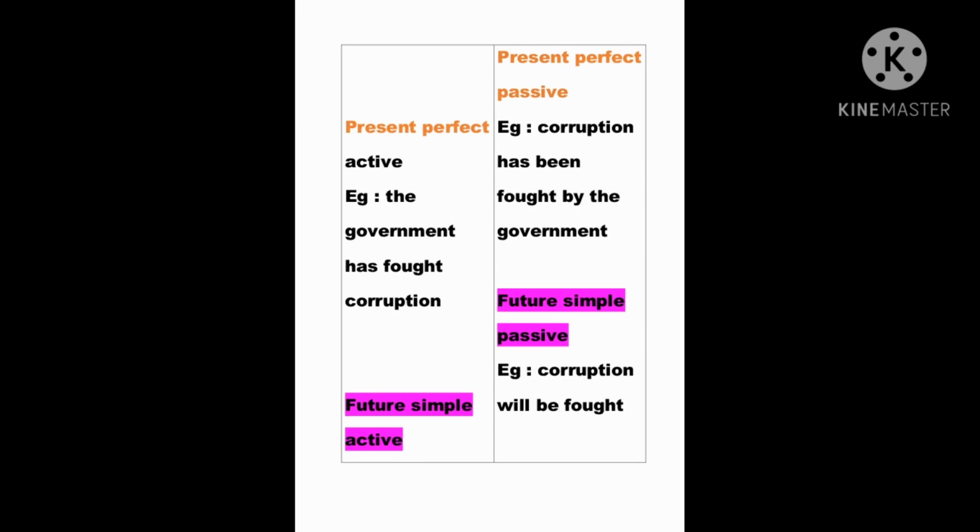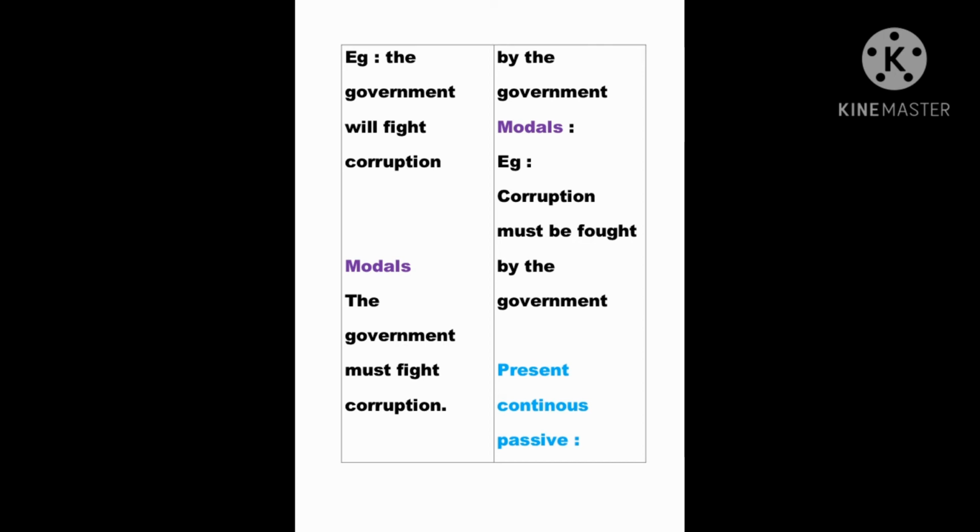Present perfect active, present perfect passive. Present perfect active, we say the government has fought corruption. Present perfect passive, we say corruption has been fought by the government. So here the auxiliary to be is "been". Future simple active, future simple passive: we say the government will fight corruption. Okay? And future simple passive, we say corruption will be fought by the government.